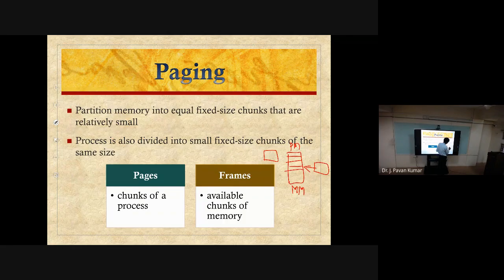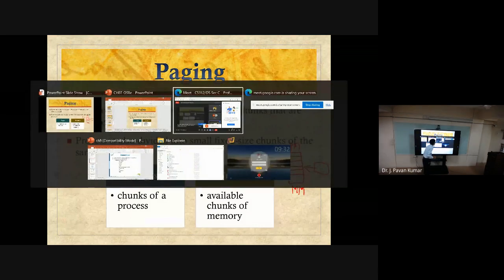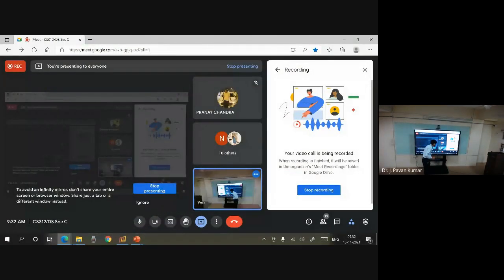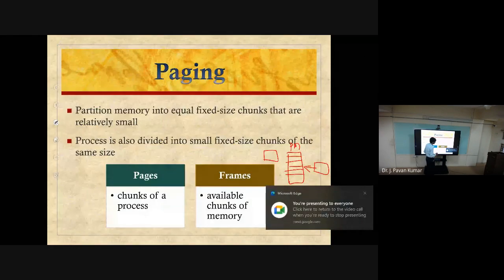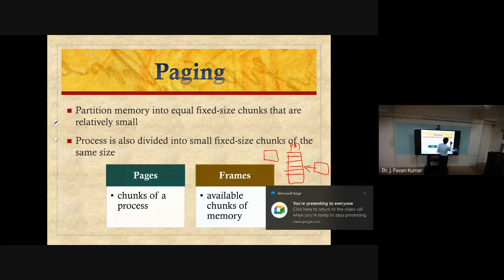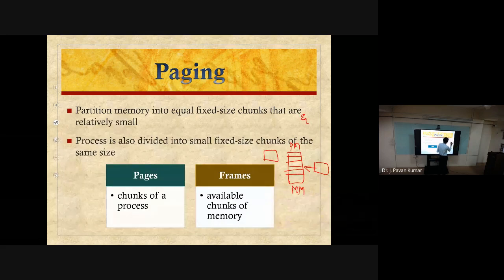We can partition the physical memory in several ways, like equal partitioning, unequal partitioning, variable length partitioning, fixed length partitioning. Like this we have seen, and we are having several problems regarding these partitions, like internal fragmentation and external fragmentation, which we have seen in previous classes.